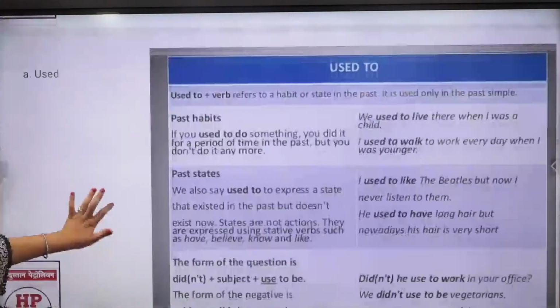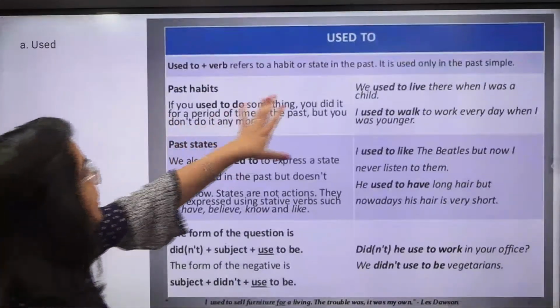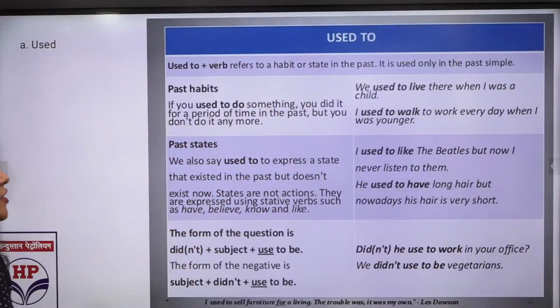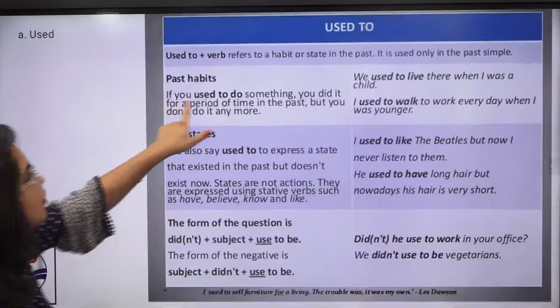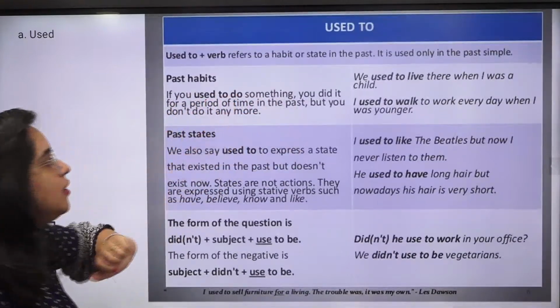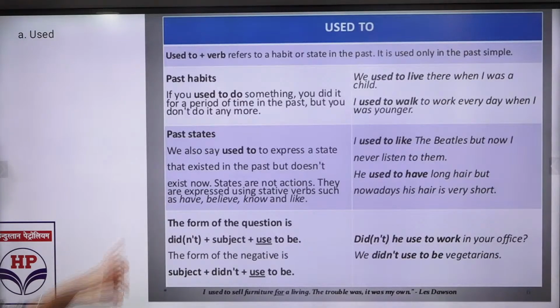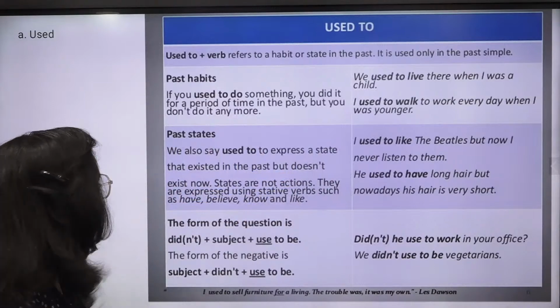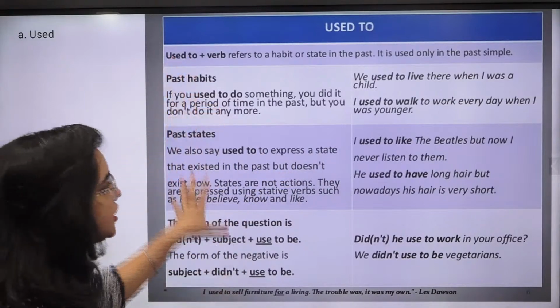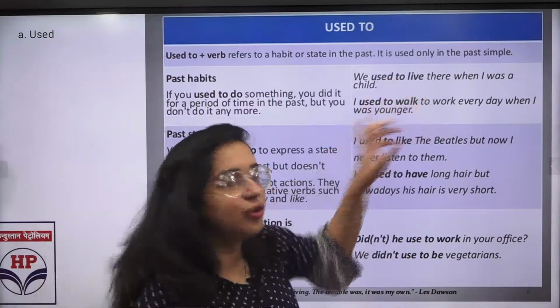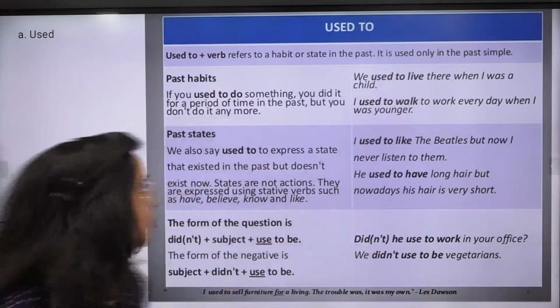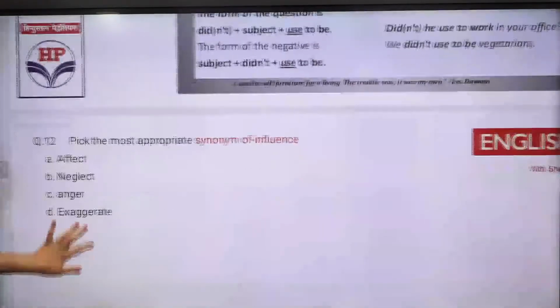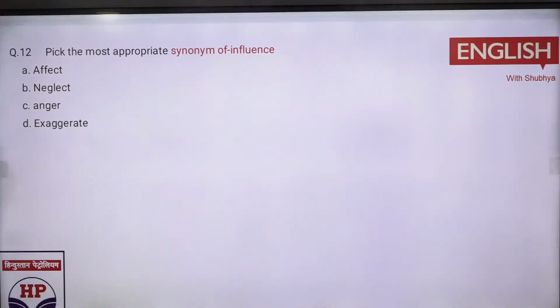ठीक है. Tenses भी आपको बहुत अच्छे से करने हैं. Same way used किस लिए आता है? For your habits and all that, used to is there. If you are used to do something, you did it for a period of time. So in the past, we are performing something. Past tense, we also say used to express a state or something. So you can have a screenshot where you need to use used to and where you need to use another ones, right?